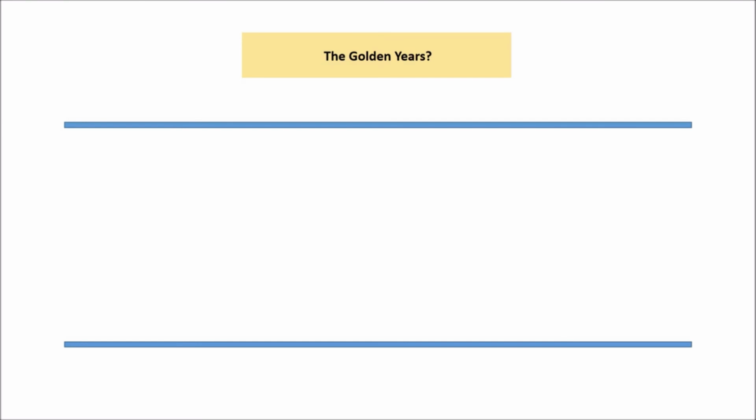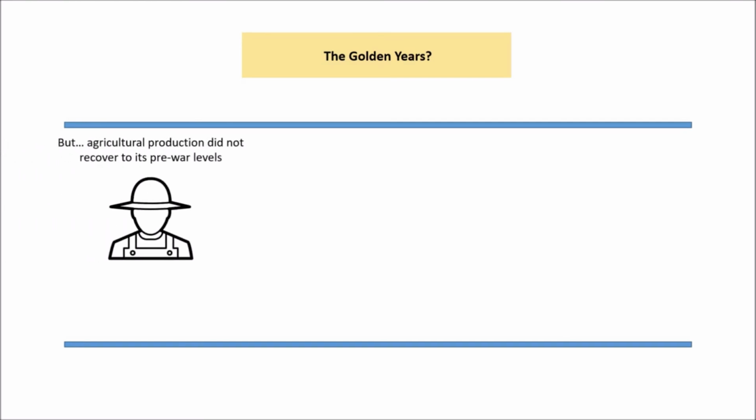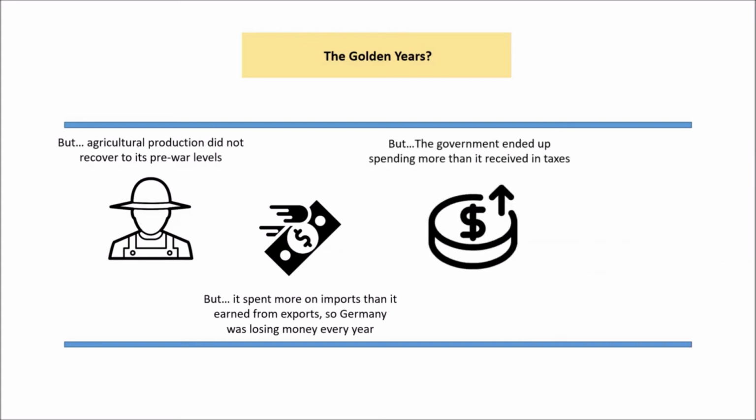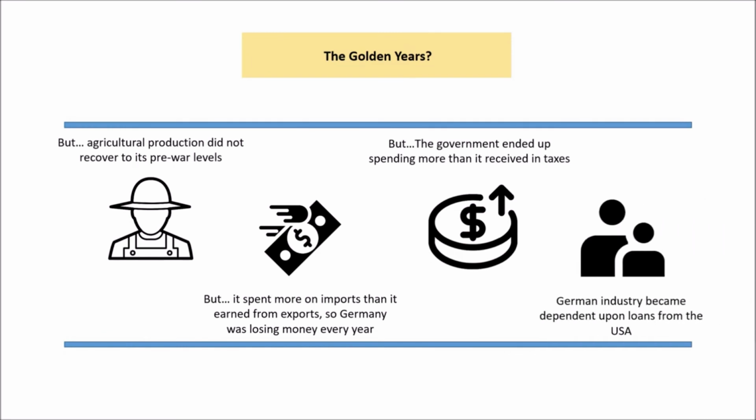However, it wasn't all great. So agricultural production never really increases, so farmers are always struggling during the 1920s, so that doesn't improve for them. Germany spends more on imports than it does on exports. So while it's exporting 40% more, it's still spending more bringing stuff in. So it's actually running at a deficit. And that's increased by the fact that while it's spending lots on insurance and pensions and things, it's not getting as much tax in as it's spending. So again, a huge deficit.